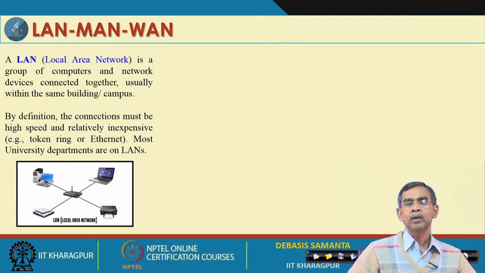Now, so far as the local area network is concerned, a network is a connection of computers, of course, but it is called a local network if the network spans a maximum of 1 to 10 kilometers. Usually it is in a campus or even a large building, and then the network that needs to be carried out is called the local area network, simply called the LAN.